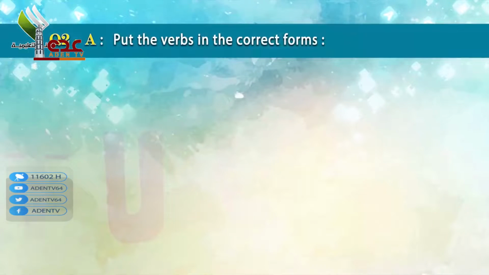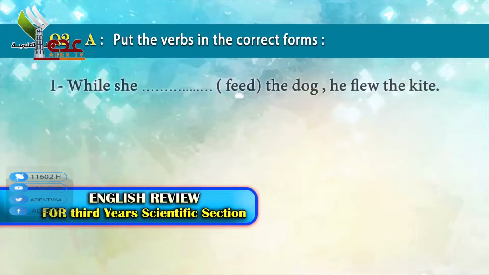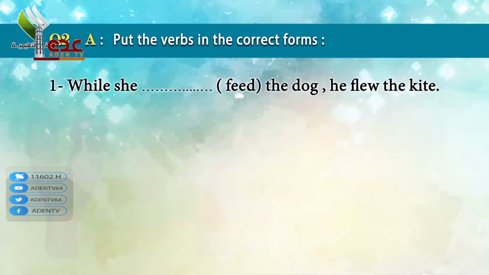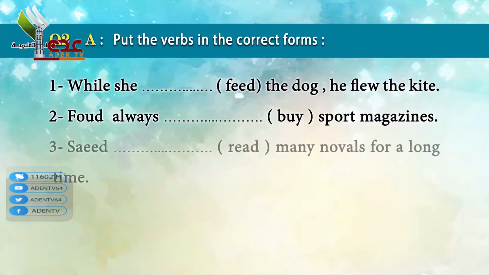Now look at this here, question number 2. Put the verbs in the correct forms. Number 1. While she feeds the dog, he flew the kite. Number 2. Fuad always buys sport magazines. Number 3. Saeed reads many novels for a long time.